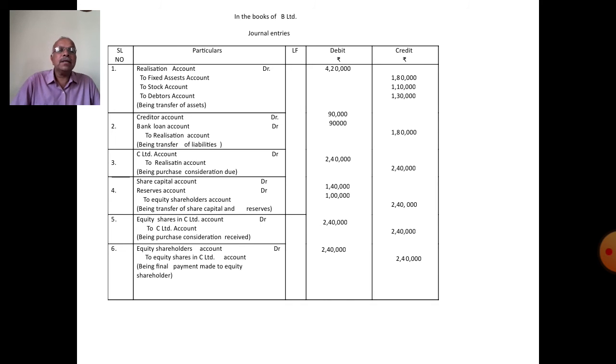Bank loan account debit 90,000 to realization account 1,80,000. All liabilities transferred to realization account at book value. Then PC due. C Limited account debit to realization account, being purchase consideration due. Purchase consideration of B Limited is, sorry, 2,40,000. Then discharge of PC through shares.